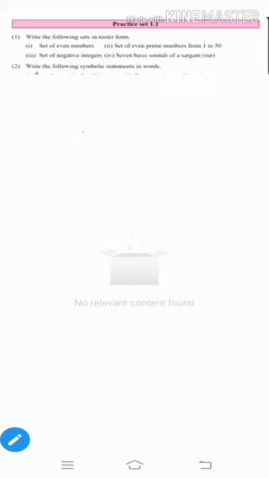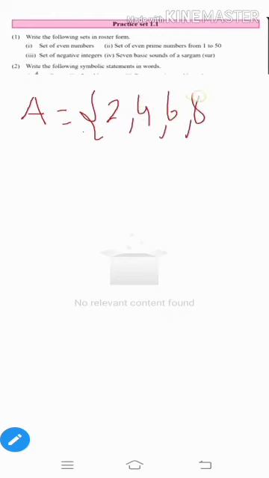Earlier we discussed that a set is always written with a capital letter. So we take A as a set. A is equal to the set of even numbers. Even numbers start from 2, 4, 6, 8, 10, 12, and so on. The dashes mean continue. Therefore A is equal to 2, 4, 6, 8, and so on.